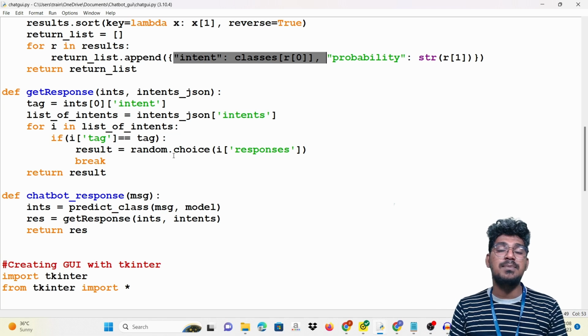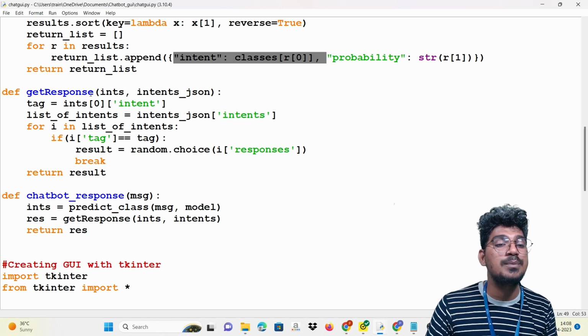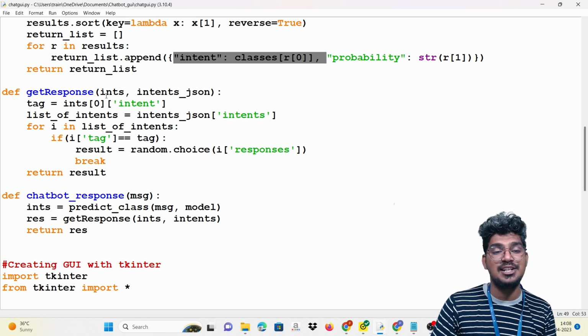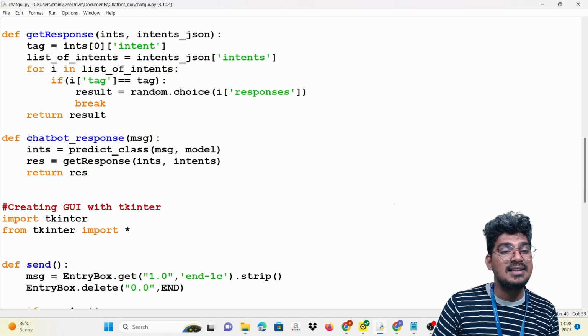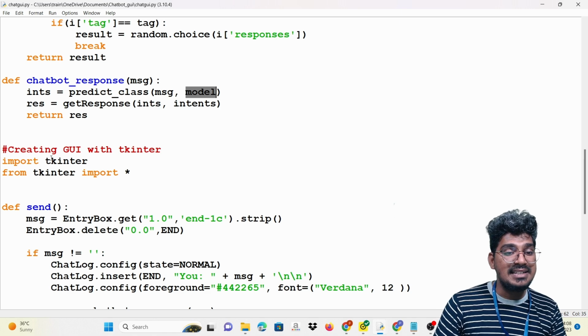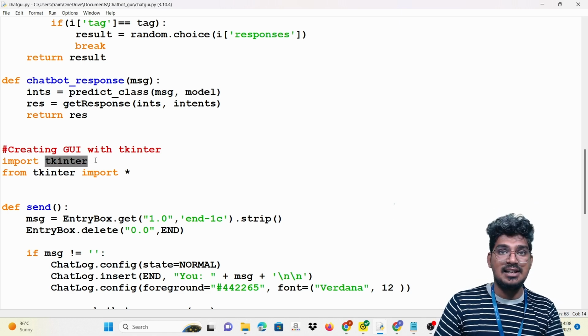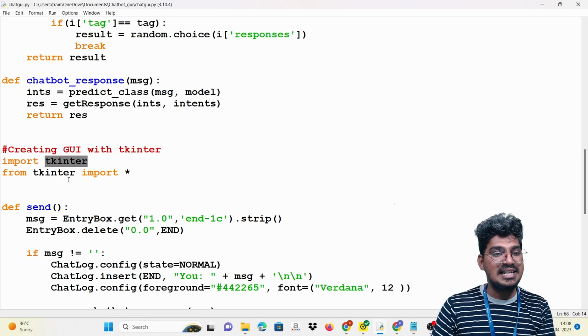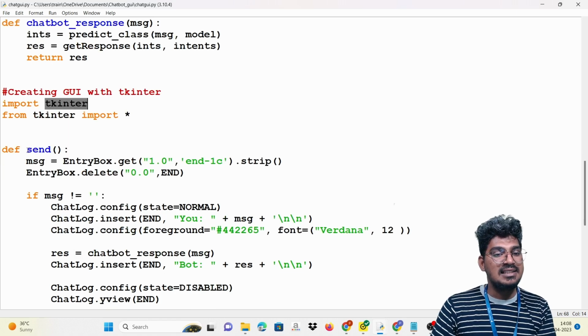If I write one particular sentence, automatically it is going to move to the get response. So you can see it here, the chatbot creation, the intents of the predicted classes and also based on the messages and also the model. So now we are going to create the tkinter. So tkinter is for creating a graphical user interface page and sending, define send.